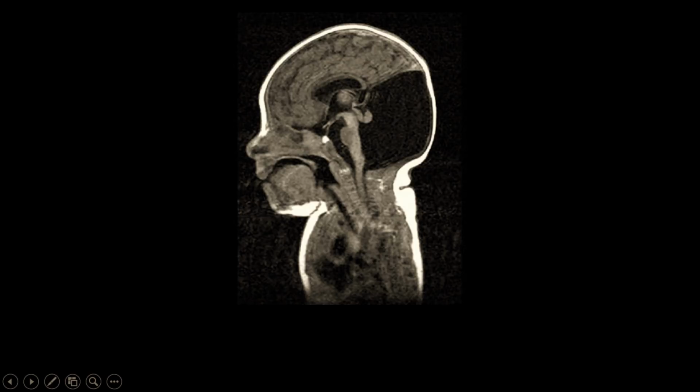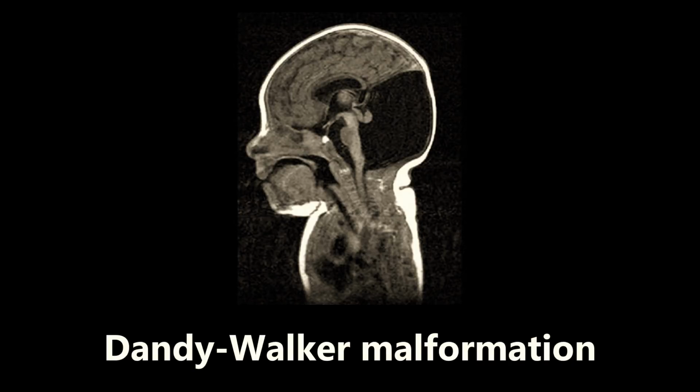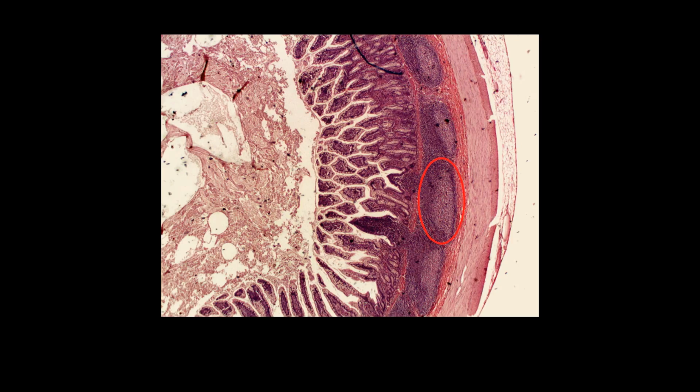This next one is an interesting one. This is an example of a Dandy-Walker malformation. So what happens here is you have the absence of the cerebellum, which you see back here. There's no cerebellum where you would normally find it. And that causes a massive dilation of the fourth ventricle. So this whole black space that we're seeing back here is actually the fourth ventricle. And it's also associated with hydrocephalus. So obviously if you have a massive ventricle, it's going to be completely filled with CSF and it's going to be overloaded, and that's going to cause hydrocephalus. So this is Dandy-Walker malformation.